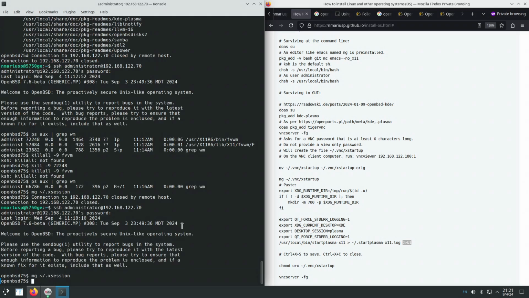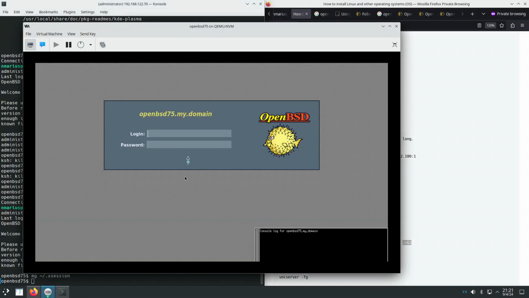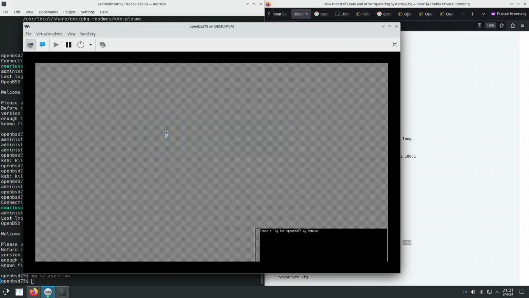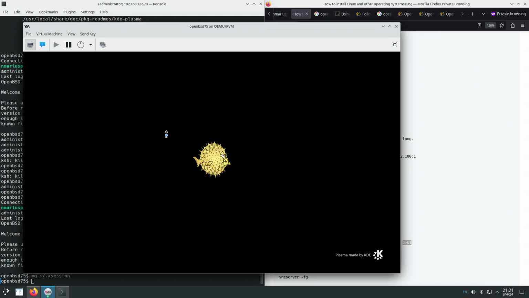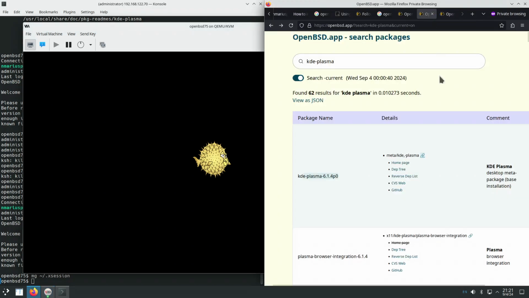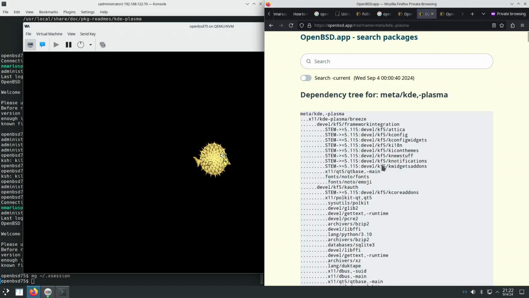Ctrl X C, and now when we log in through xenodm, KDE Plasma 6 is loading. Let's see which applications are in here. So Noto fonts, great. What is this?